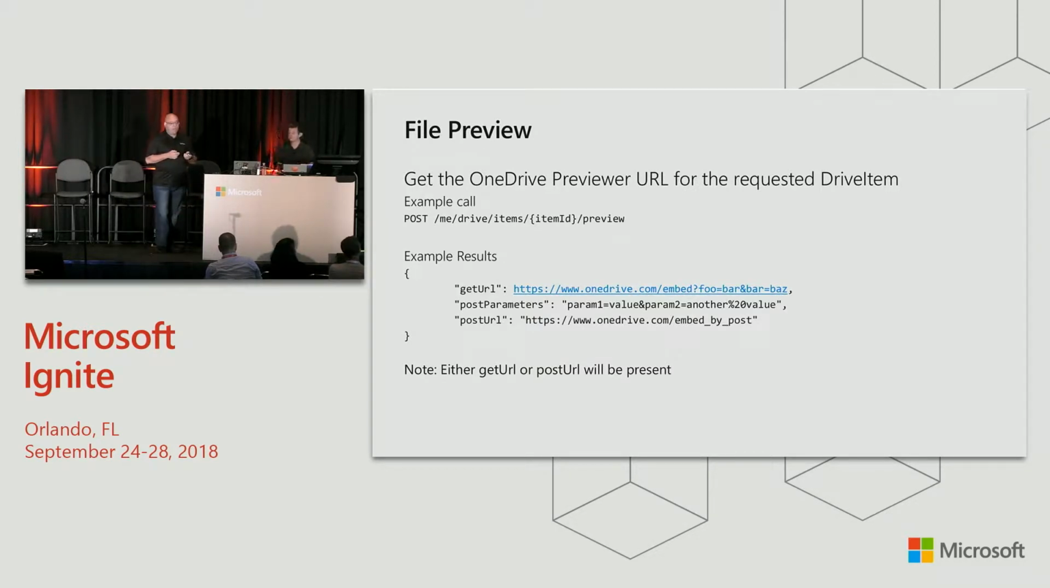For file preview, it's a post operation, and it's really simple. It's on the preview endpoint. What you get back is then either a get or a post URL in the body, and when you traverse that link, it's going to instantiate our OneDrive previewer into your user experience. So you can put that right into an iframe in your page, and you'll get the preview of a document or any of the supported file types that we have in OneDrive. And you'll see that in one of our demos later on.